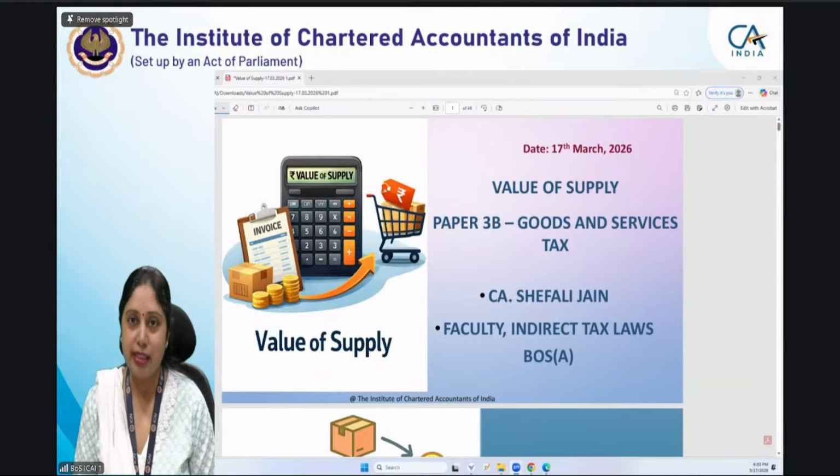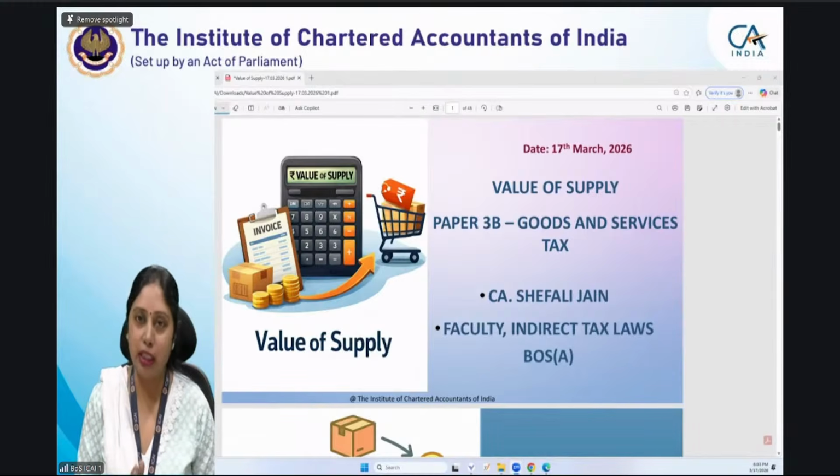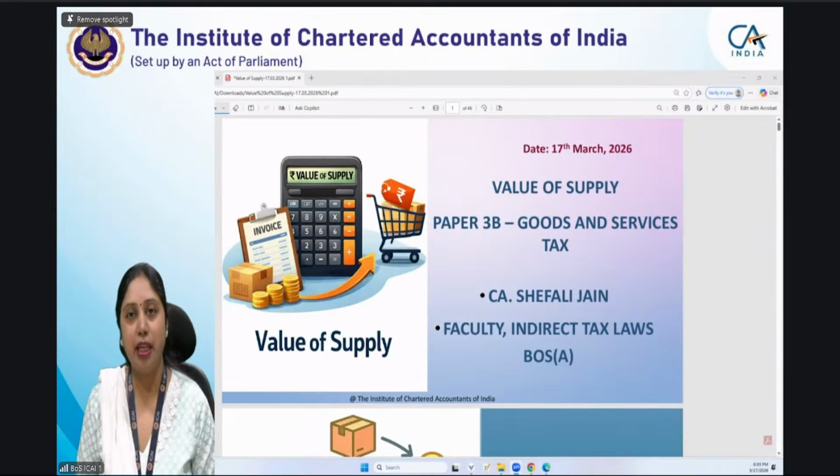So in the last class, Rohini ma'am has taken the chapter of value of supply. She had covered all the key concepts, all the core concepts of value of supply, and now we'll be covering the remaining aspects of the topic so that we can understand the further nuances of this topic. In fact, I think most of you were there in the last session also.